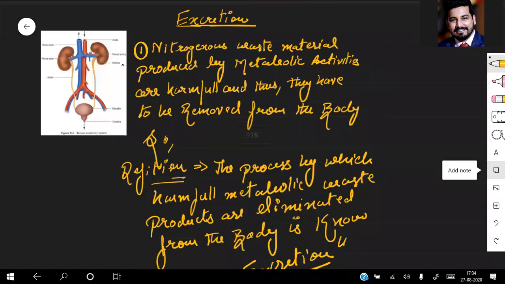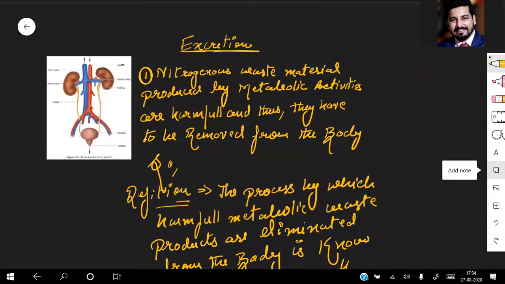So always remember excretion. The nitrogenous waste that is produced in our body, you have to remove from the body as quickly as possible, otherwise it will cause harm to your body, to your cells. The process by which you remove these waste products is known as excretion.